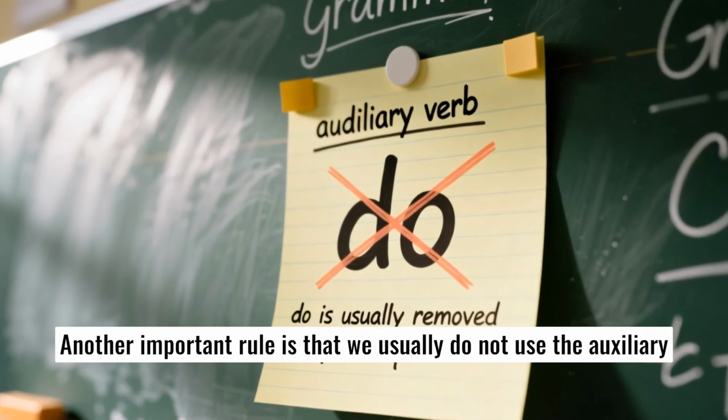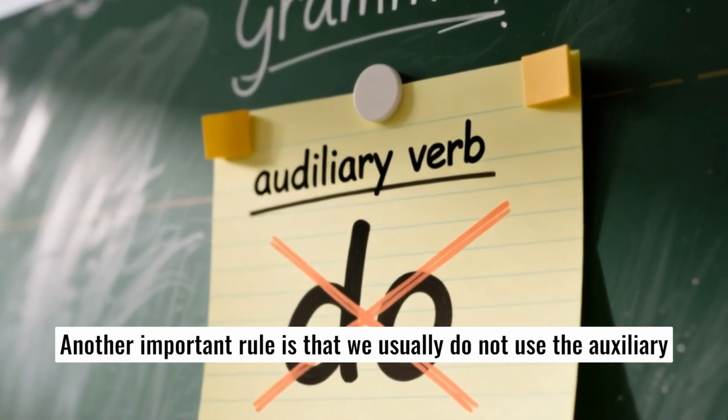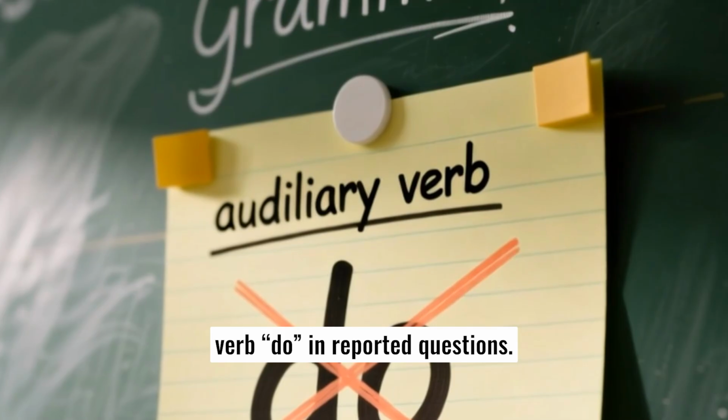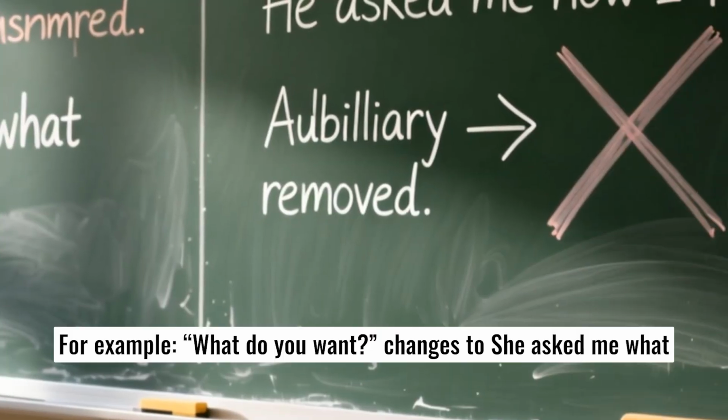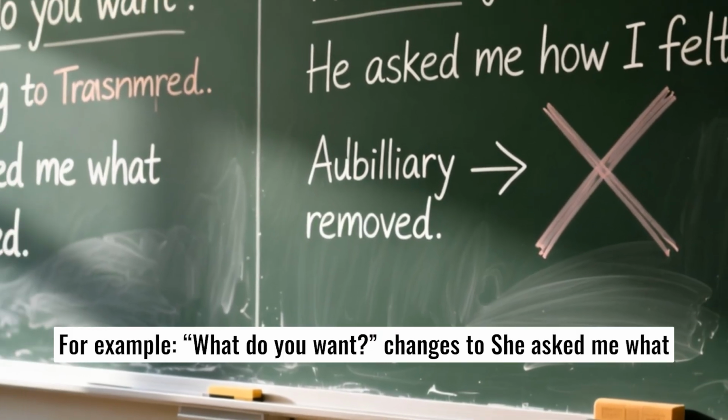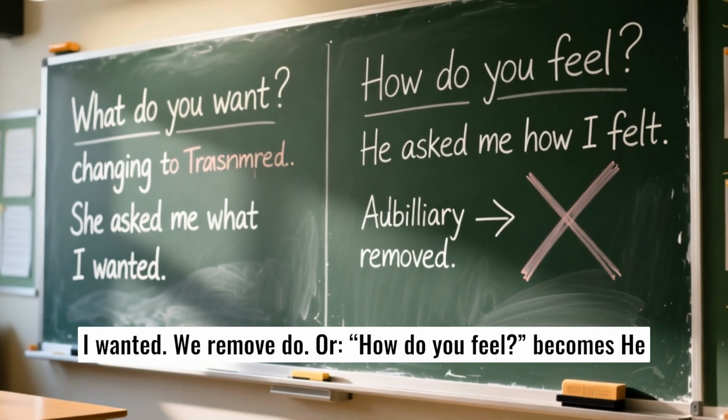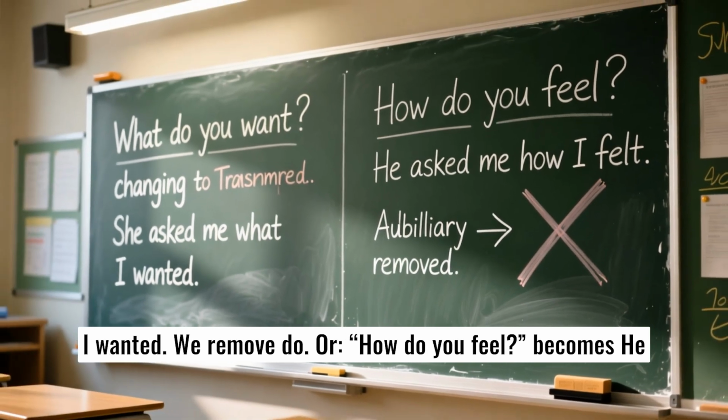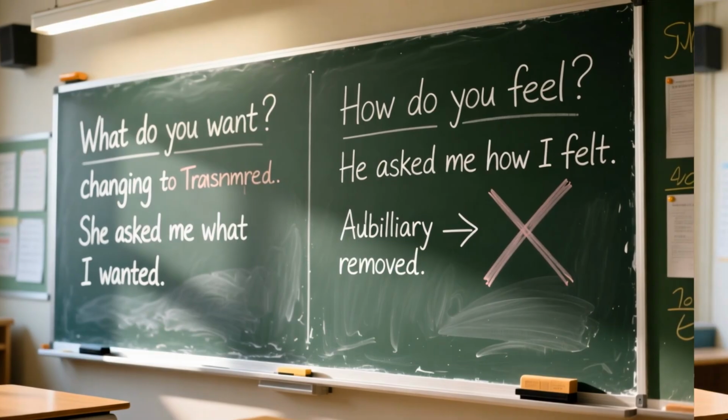Another important rule is that we usually do not use the auxiliary verb do in reported questions. For example, "What do you want?" changes to "She asked me what I wanted." We remove do, or "How do you feel?" becomes "He asked me how I felt."